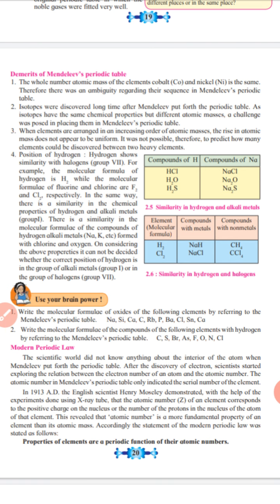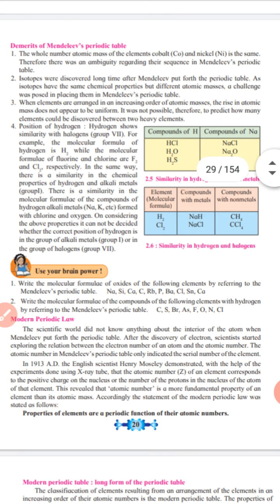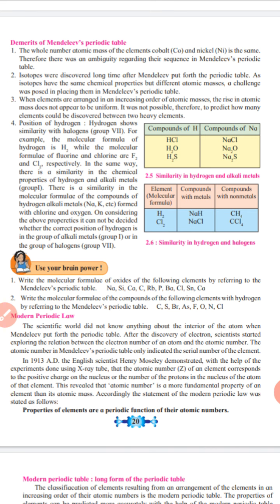For example, the molecular formula of hydrogen is H2, while the molecular formula of fluorine and chlorine, the halogens, are F2 and Cl2 respectively.